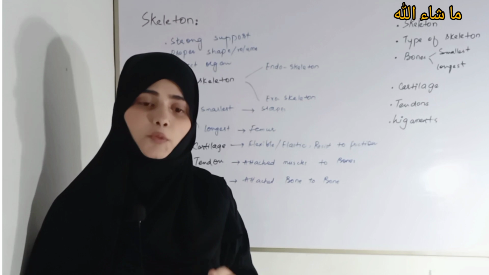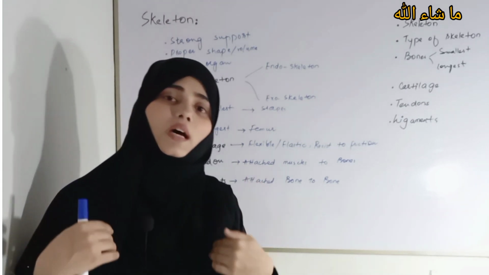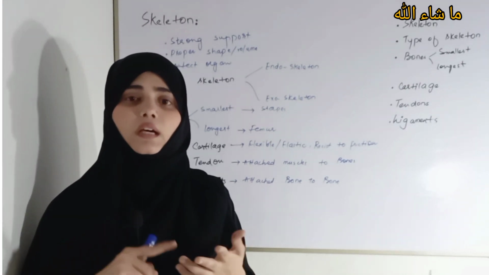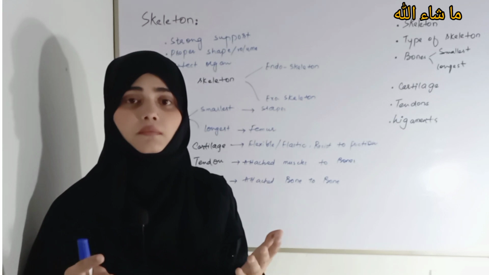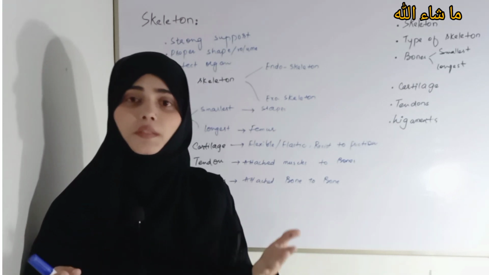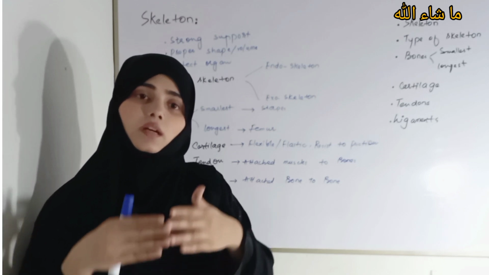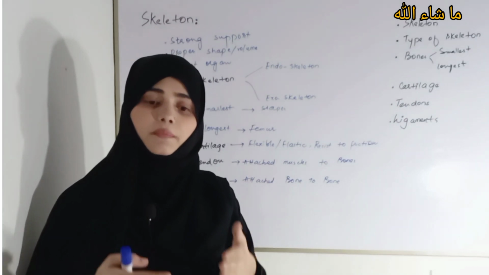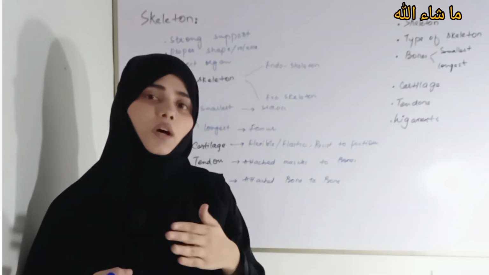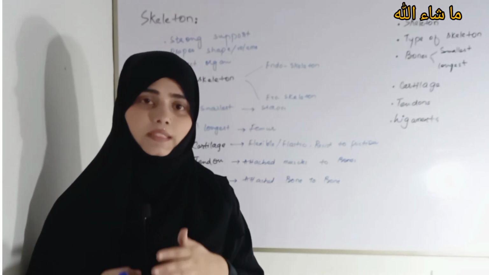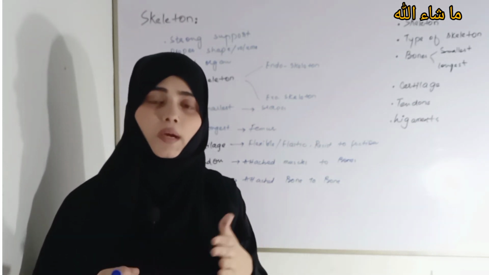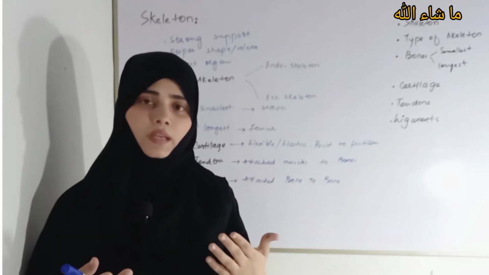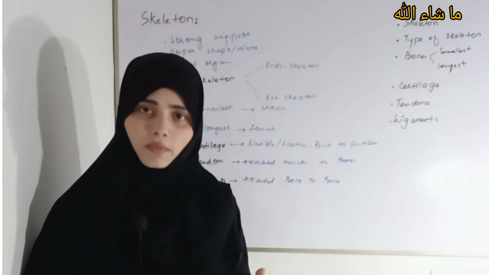And number three is it protects the organs which are present inside your body, like heart, kidney, lungs, liver, pancreas, blood vessels, intestine, large intestines. So it protects all the organs which are present inside your body. So these are the main responsibilities, main jobs of the skeleton. The definition of the skeleton is it is a hard, white, rigid framework. It gives the proper shape of the body, and it has three major responsibilities.